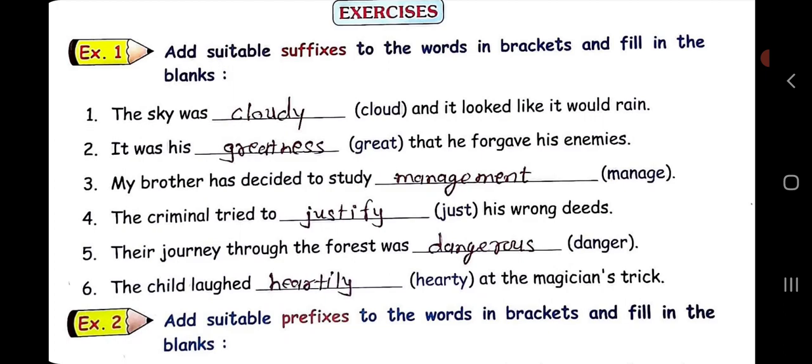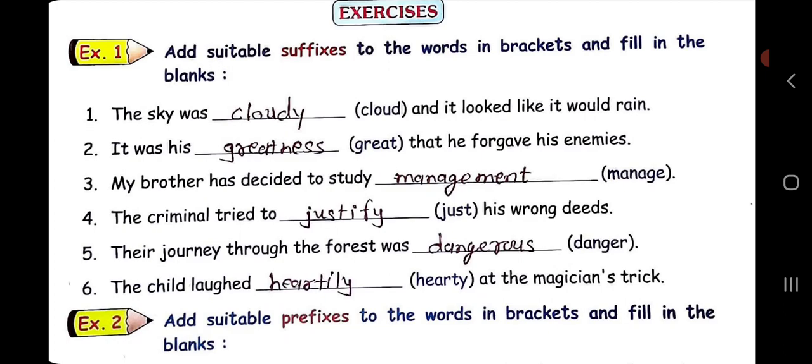Number 6. The child laughed blank at the magician's trick. The word is hearty. Then we add ly to it, and if we are adding ly to it, then the y of hearty will change to i. The spelling will be heartily. The child laughed heartily at the magician's trick.